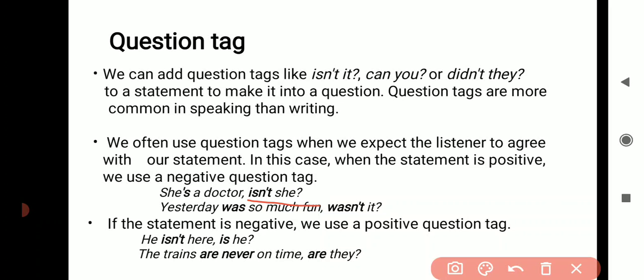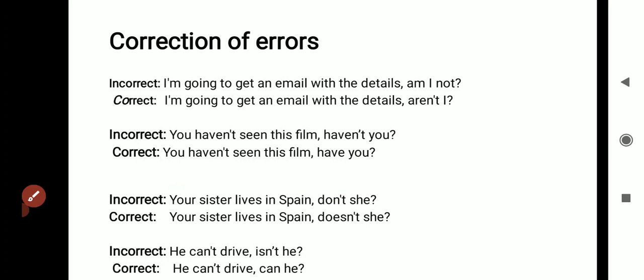Let us solve some examples. I am going to get an email with the details. Am I not? This is incorrect. I am going to. I am. So, when the sentence begins with I am, then the question tag should be aren't I? For example, I am a teacher.